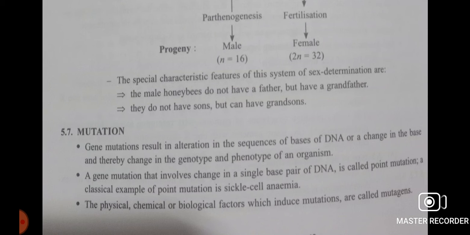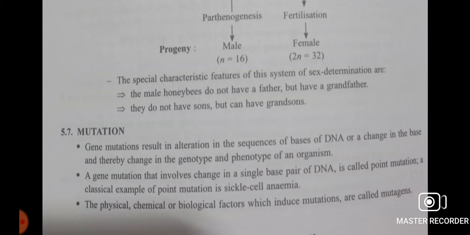So what is the number of chromosomes in male honeybees? 16, and that of female is 32. So n is equal to 16, and in females it is 32. So that is all about sex determination.